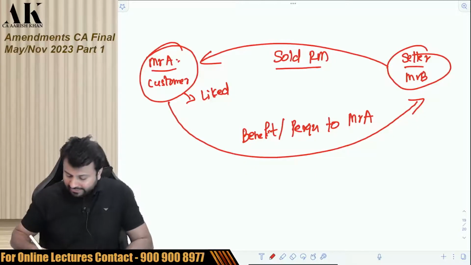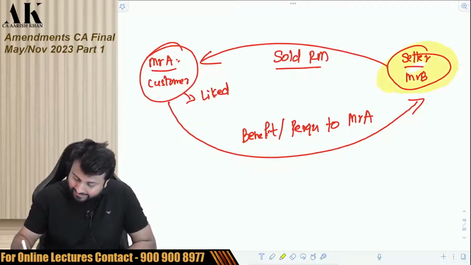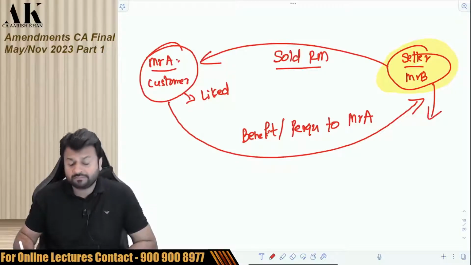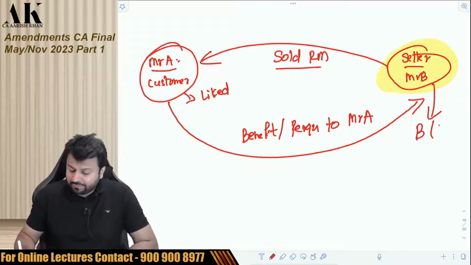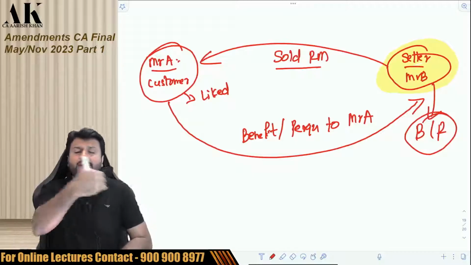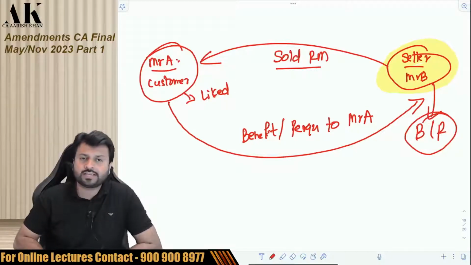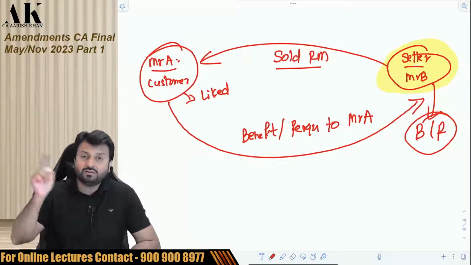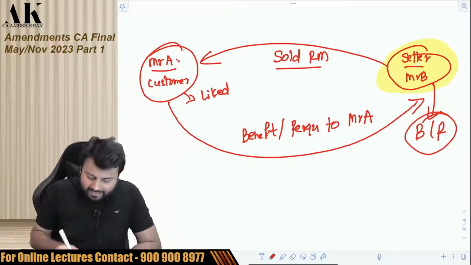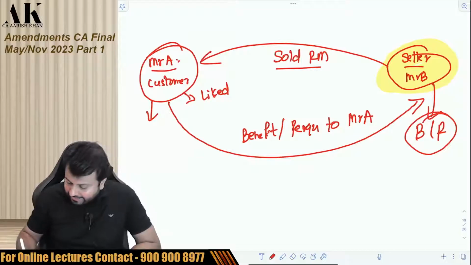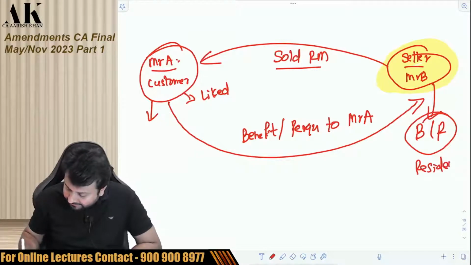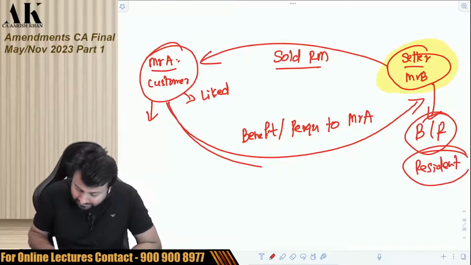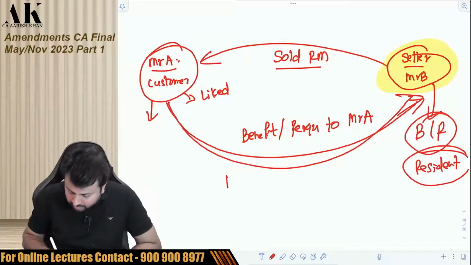So we all know that this is taxable in the hands of Mr. B because it is received in the form of a business benefit. Any benefit or perquisite received in the business or profession, in exercise of a business and profession, is taxable. We all know that. But now the government is going one step ahead and telling Mr. A that if Mr. B is a resident, then when you are giving the benefit to him, you have to deduct TDS also.